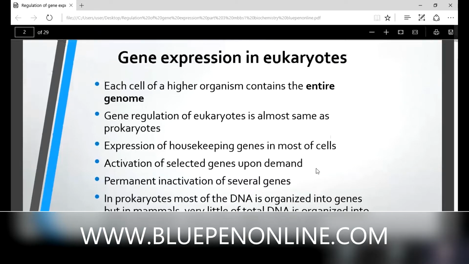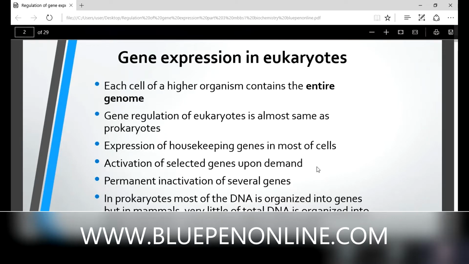Each cell of a higher organism contains the entire genome. Gene regulation of eukaryotes is almost the same as prokaryotes. We know there are two types of genes, inducible genes and constitutive genes. Constitutive genes are known as housekeeping genes, so housekeeping genes are expressed in most cells. Then activation of selected genes only upon demand occurs, and there is a permanent inactivation of several genes.